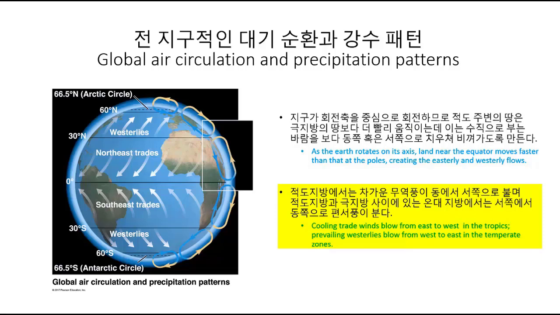Prevailing westerlies blow from west to east in the temperate zones. Temperate zones can be defined as the regions between the Tropic of Cancer and the Arctic Circle, and between the Tropic of Capricorn and the Antarctic Circle.